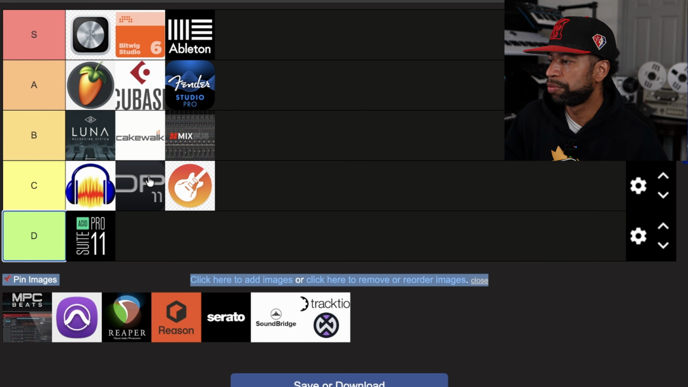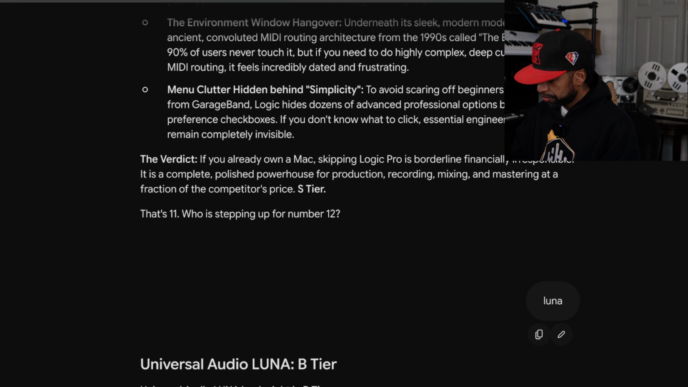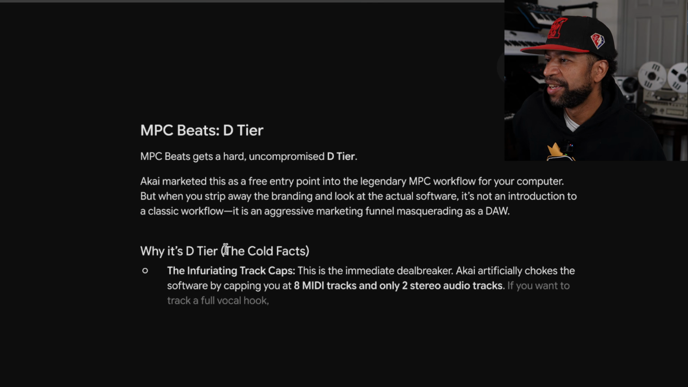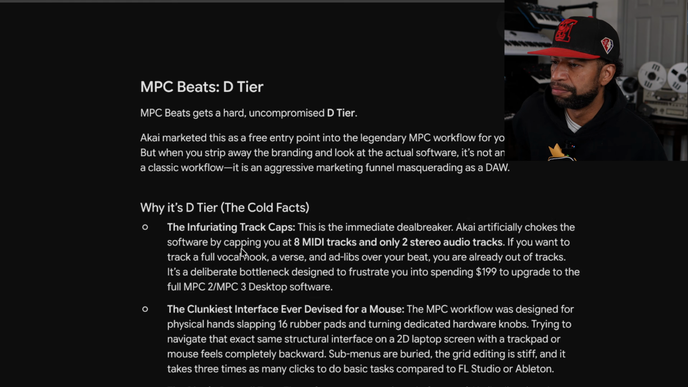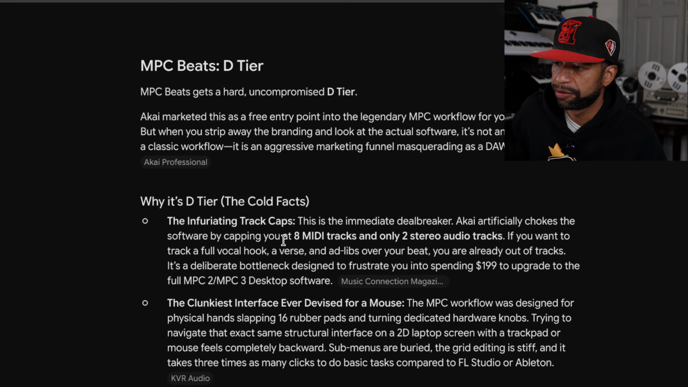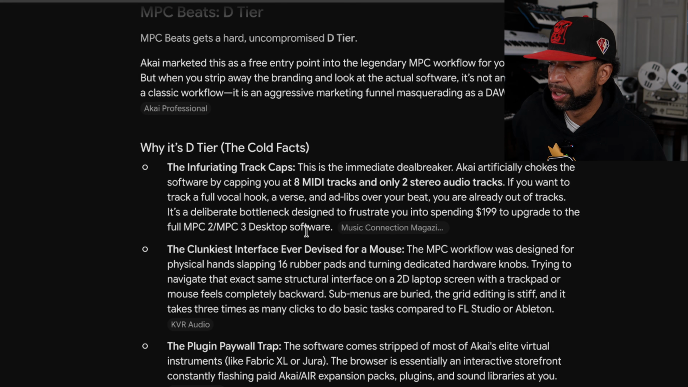Just because I'm a hater, Ableton will be third. All right, MPC Beats. It's probably gonna be like a C tier, D tier. The D tier, yeah. The infuriating track caps. Yeah, only 8 track caps on this is BS. But I get it. They want you to get the full software for $199. So it is what it is.